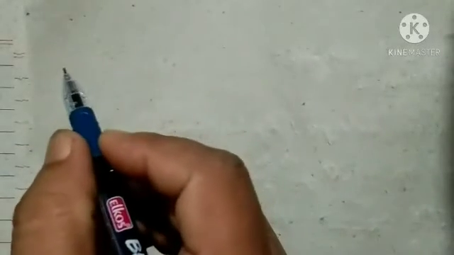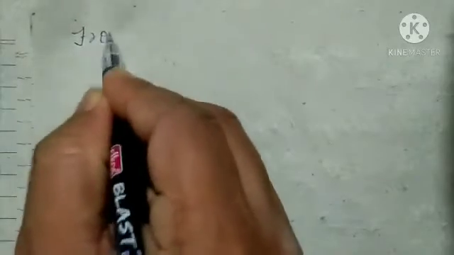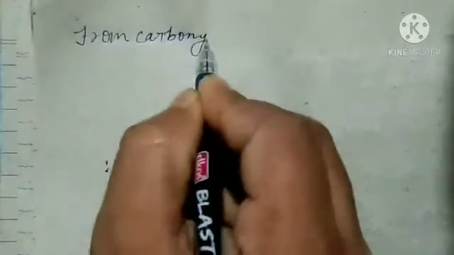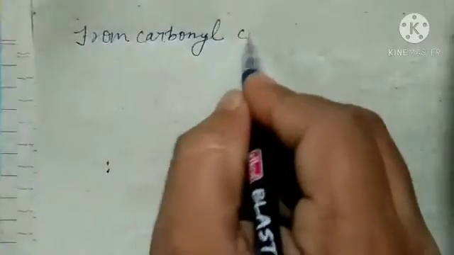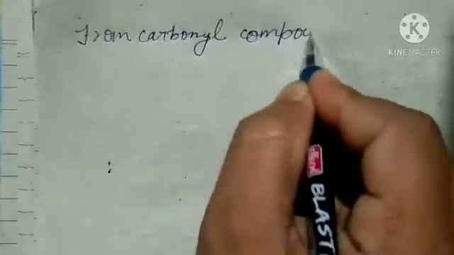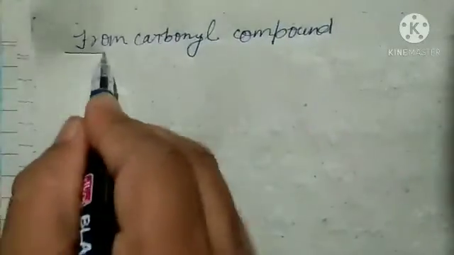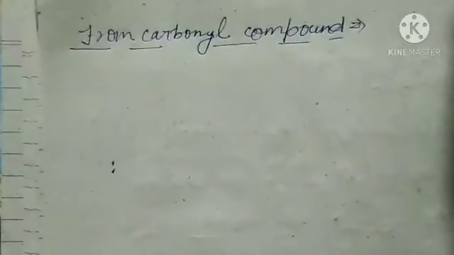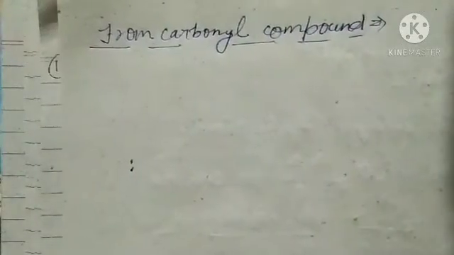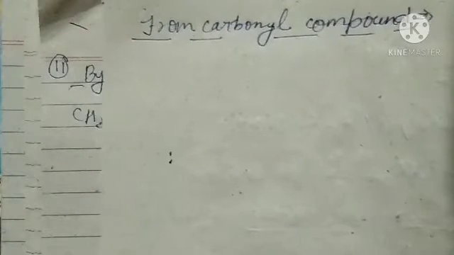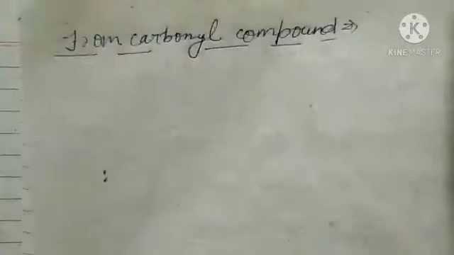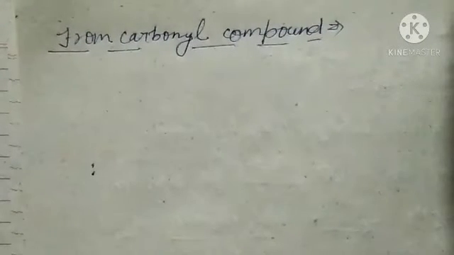The next method is from carbonyl compounds. Carbonyl compounds on reduction give alcohol.